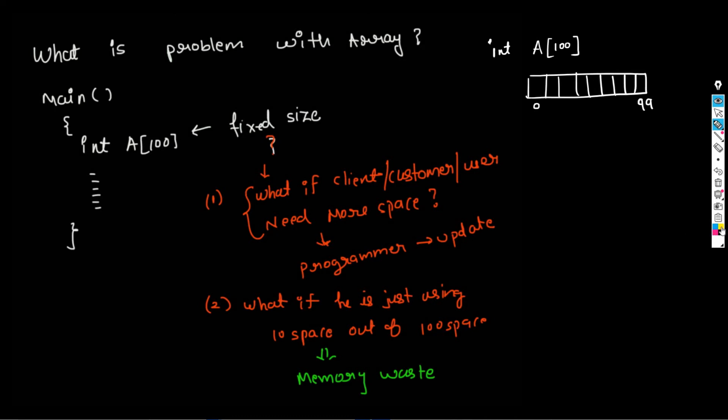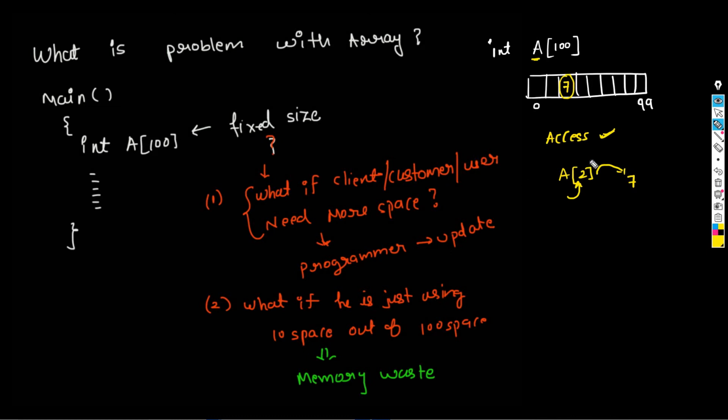Okay, so if you have any element anywhere, suppose you have 7 here, and if you want to access it, so what you have to do, you have to just give the index number. Okay, if you give the index number, you will directly get the 7. That means what? In the case of array, access time is very fast, you can say. It's very simple. You have to just give the index number and then you will get the particular value from that index. That's easy. Okay, but there is a one problem.